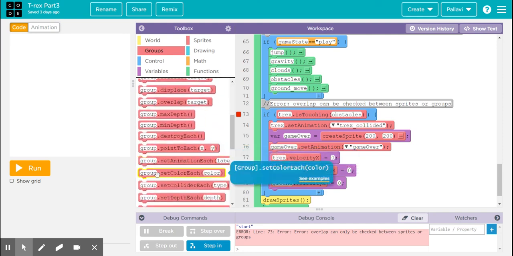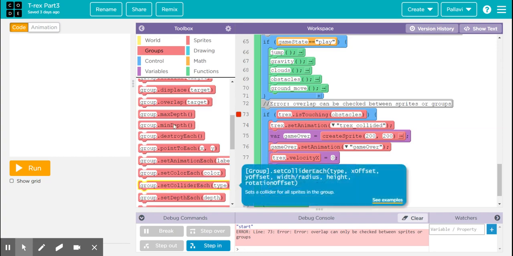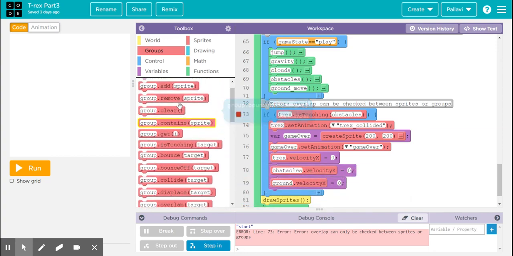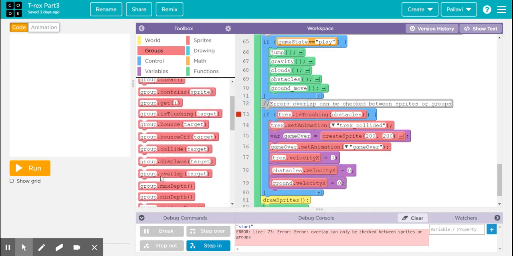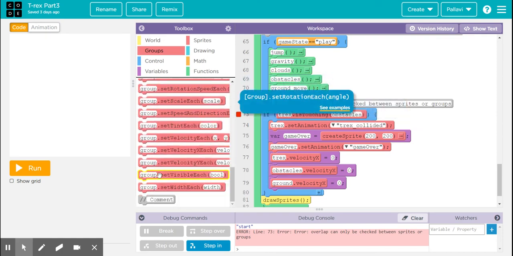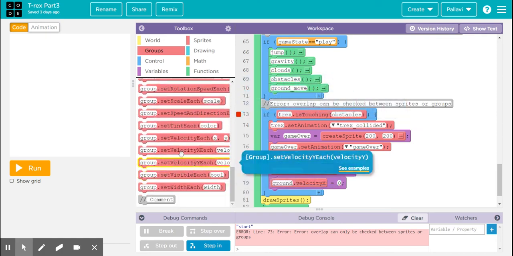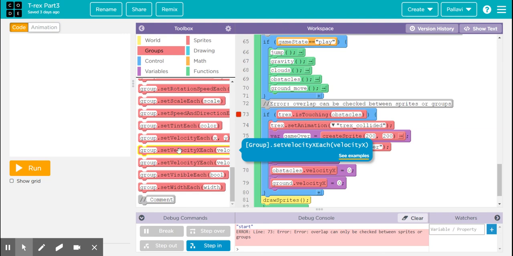Here you can see the set color each, set collider each. Then there will also be one code block that says set velocity each. So all these images or the sprites are treated as one single group, and then you can assign different properties to each sprite in that group. So let's code that.